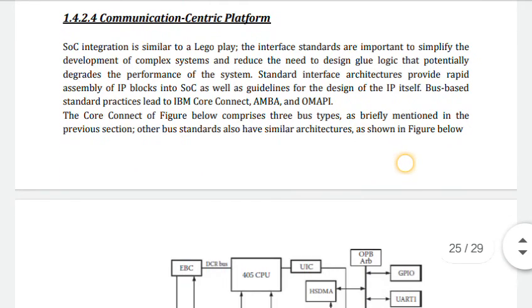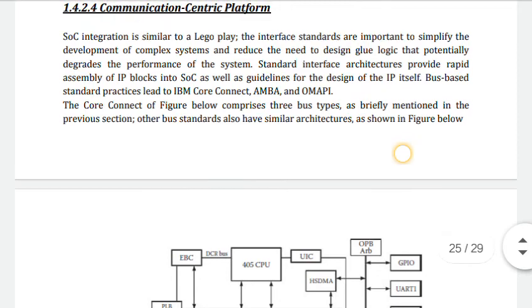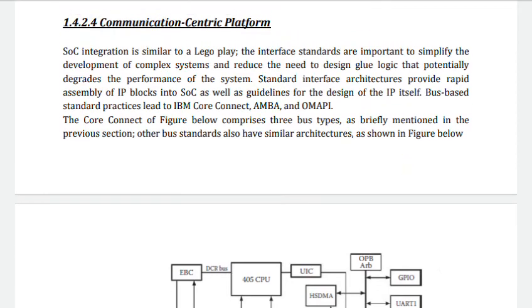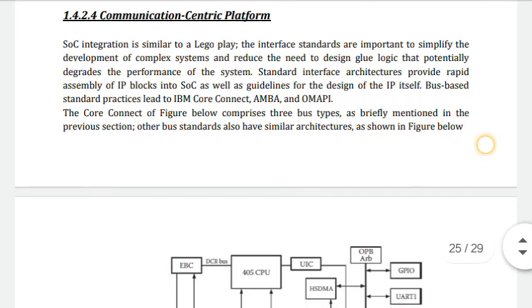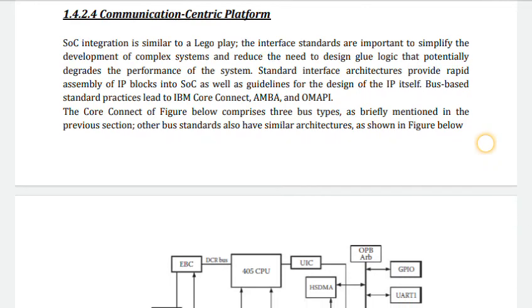The next one, the last one, is the communication centric platform. So the SoC integration is similar to Lego play. That is, the interface standards are important to simplify the development of complex systems and reduce the need to design glue logic that potentially degrades the performance of the system. So for simplifying a system, we just need the interface standards.